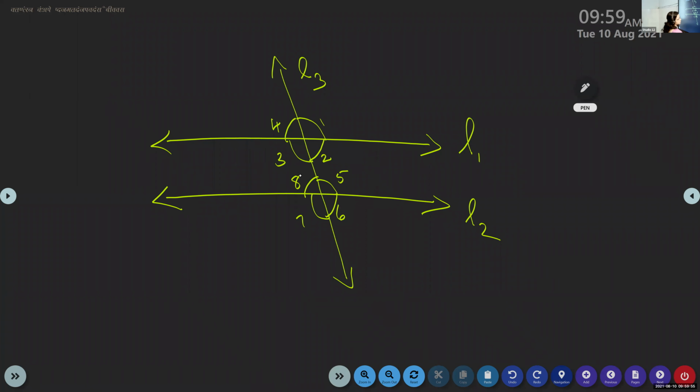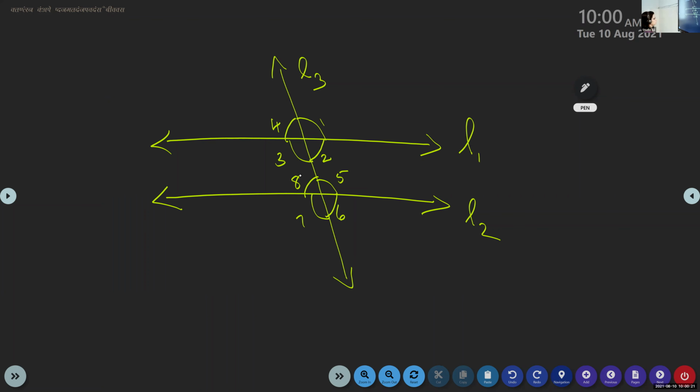Now, Fidel Babu, can you tell me the next pair? Ma'am, alternate interior. No, I'm asking corresponding angles. Another pair of corresponding angles.